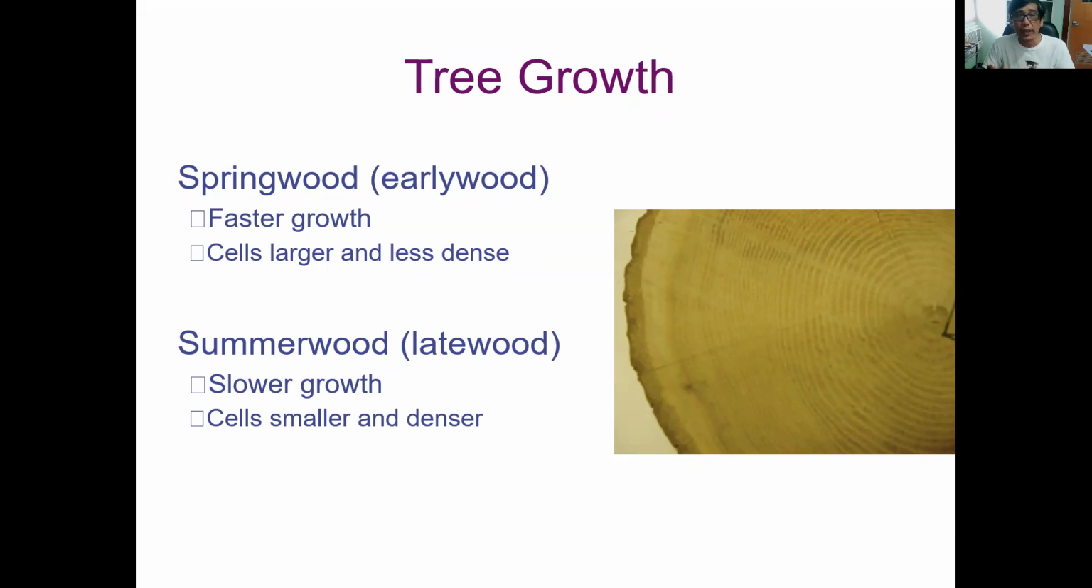It is the spring wood and the summer wood. The spring wood is a faster growing type of wood, but the cells are larger. It is less dense, the fibers or the cells inside the tree. The summer wood is slower in growth, but it has smaller cells and it is dense. So that's the difference between spring wood and summer wood, the early wood and the late wood.